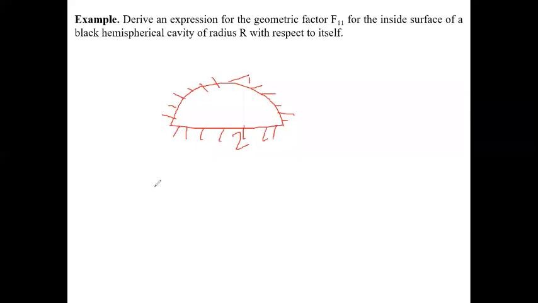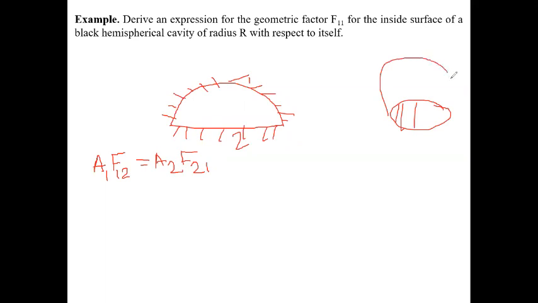So first we use the reciprocity theorem. We know A1 F12 equals A2 F21. Here 2 is a circular surface, and above this there is the hemispherical surface. This is the 3D figure, this is the 2D figure.